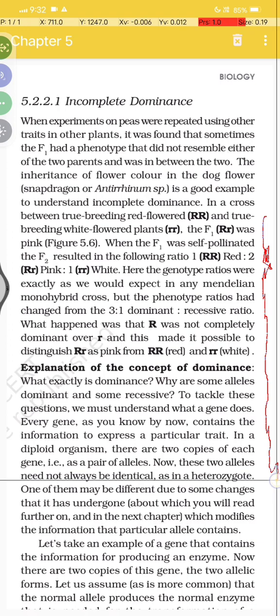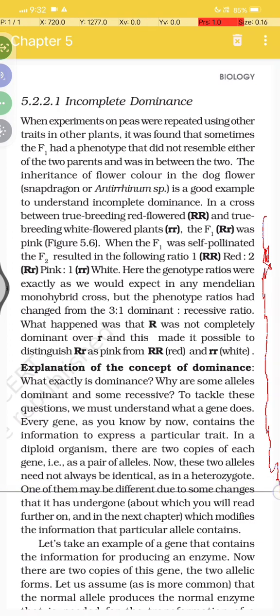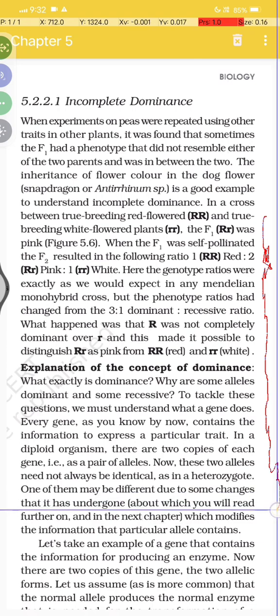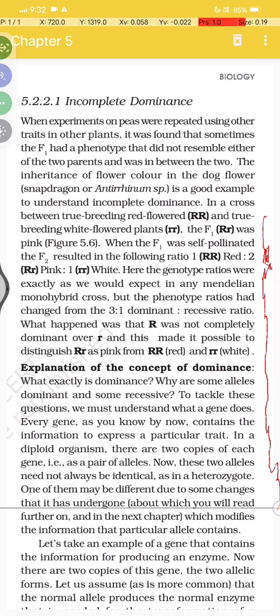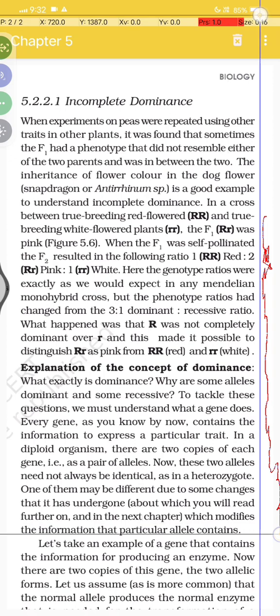The two alleles need not always be identical, as in the heterozygous. One of them may be different due to changes it has undergone, which you will read further on in the next chapter,